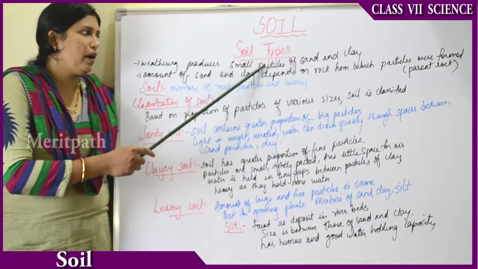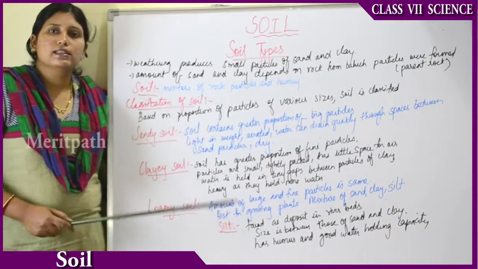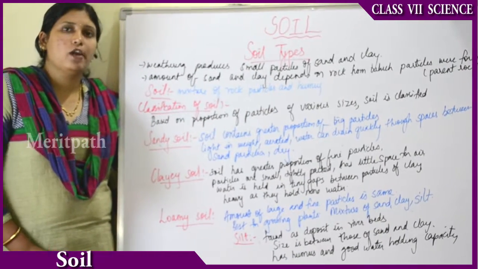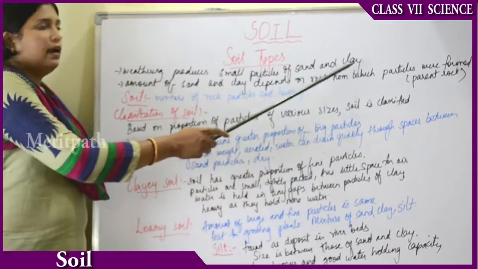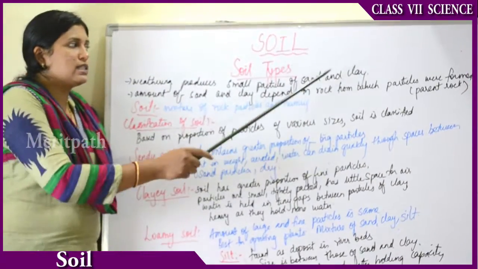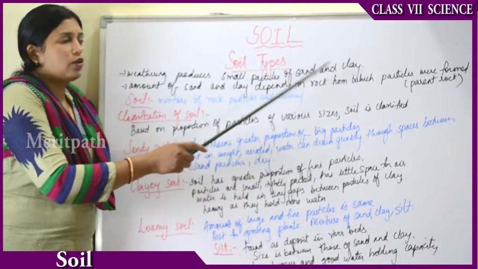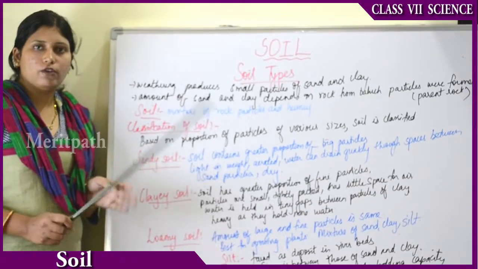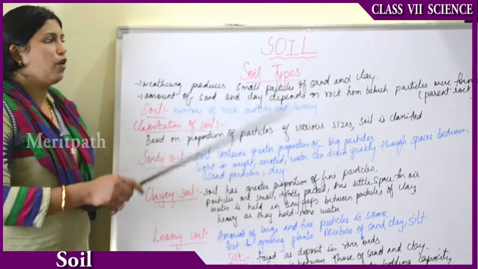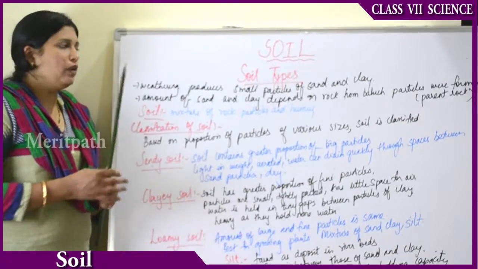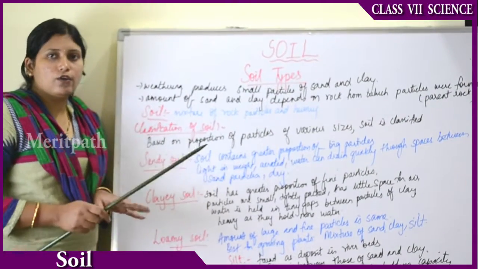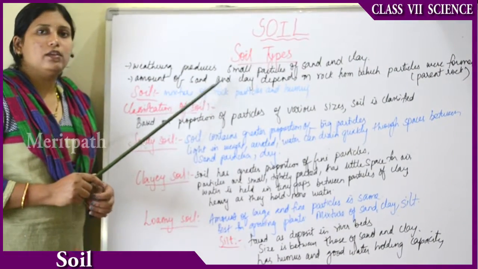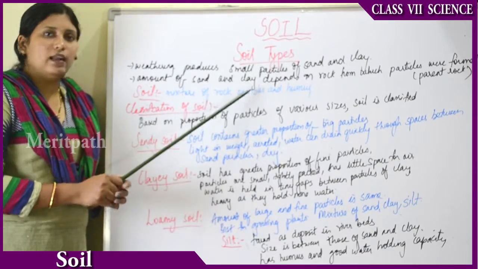Weathering produces small particles of sand and clay. As rocks break into small particles due to wind, weather and climate, those small particles are sand and clay. The amount, meaning the quantity, of sand and clay depends on the rock from which the particles were formed. Definitely, sand and clay are formed from the breaking down of rocks. From which type of rock the particles were formed determines the amount of sand and clay formed.